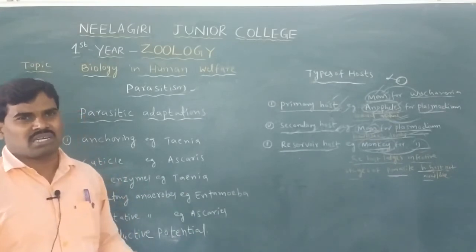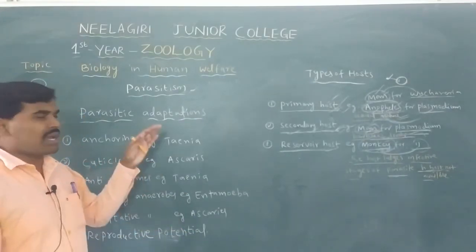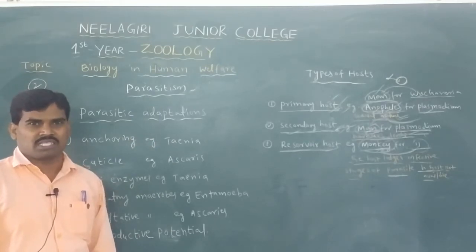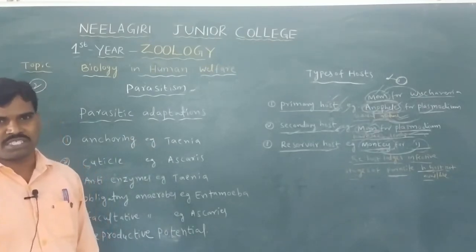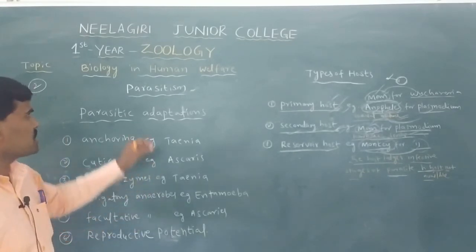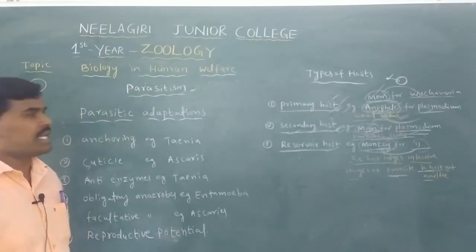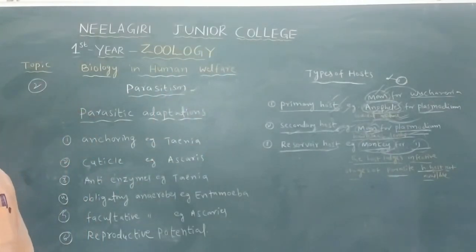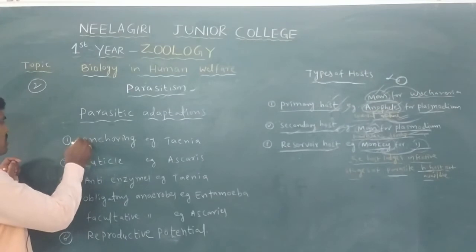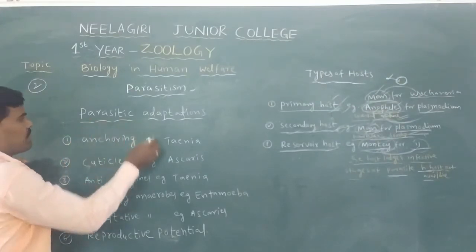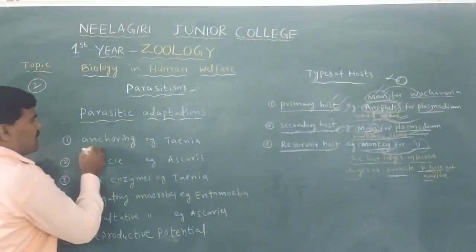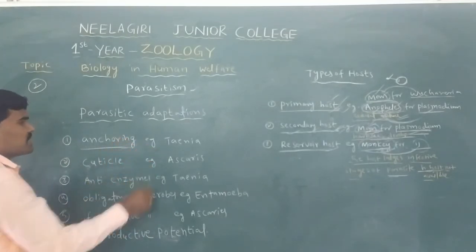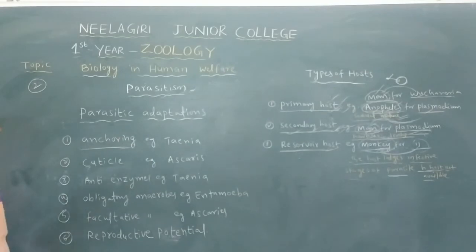But the parasites are not dissolved or digested, because of some types of adaptations. With some types of adaptations the parasites stay alive inside the host's body. There are 5 or 6 or 7 types of adaptations. The first one is anchoring.